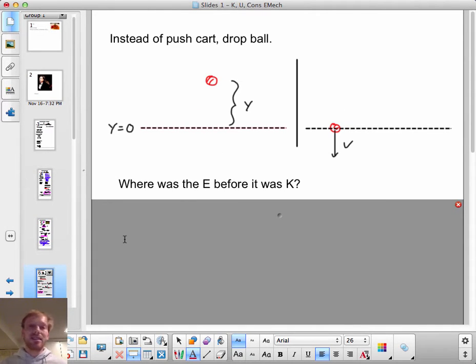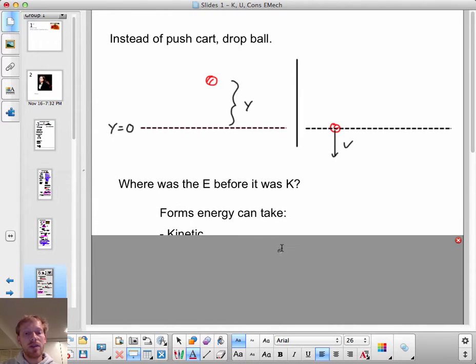Now let's imagine that instead of pushing a cart, I drop a ball. Let's say that I designate some height y equals 0 and let it fall from some initial height y. Right the instant before it reaches y equals 0, it's got some downward velocity v. There's some kinetic energy here. Where was the energy before it became kinetic energy? Well, I bet you remember the answer.